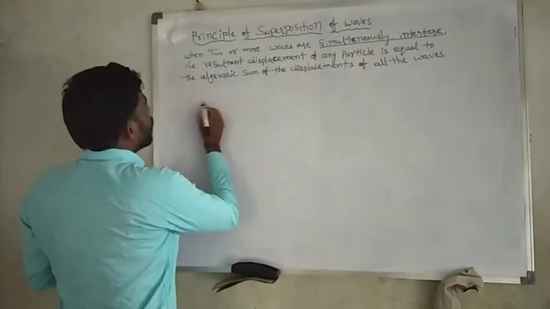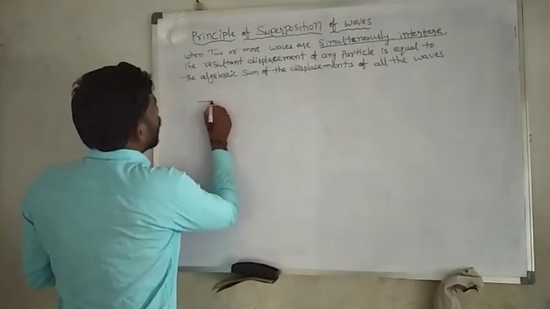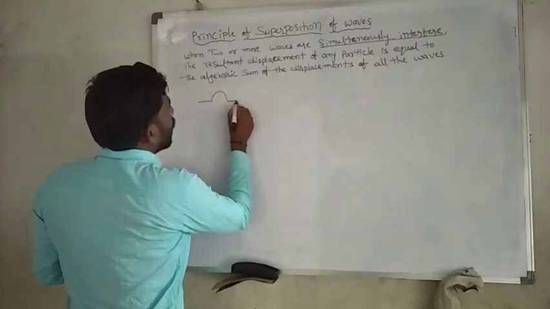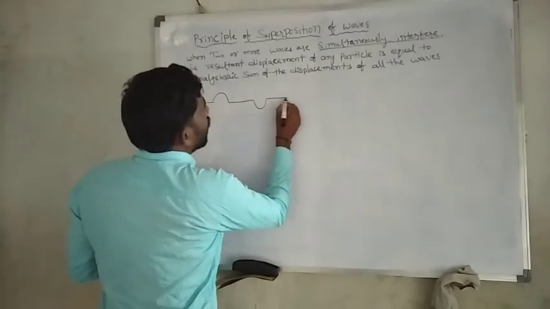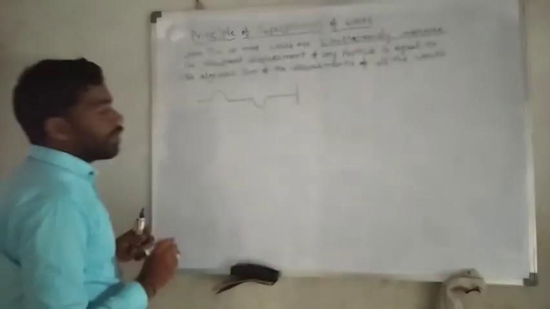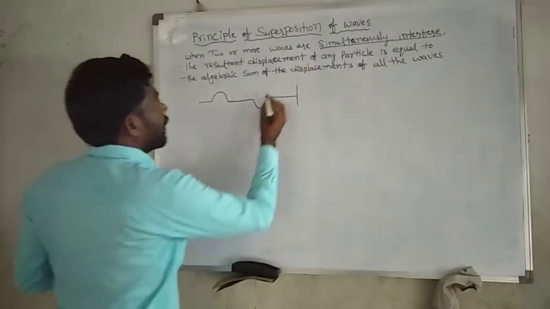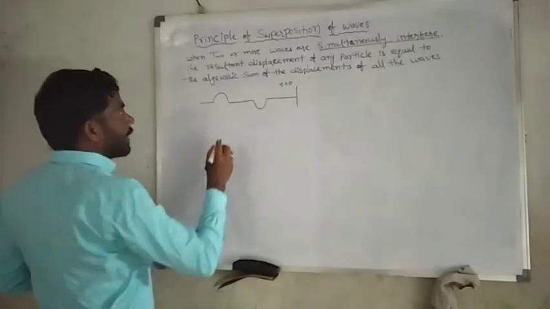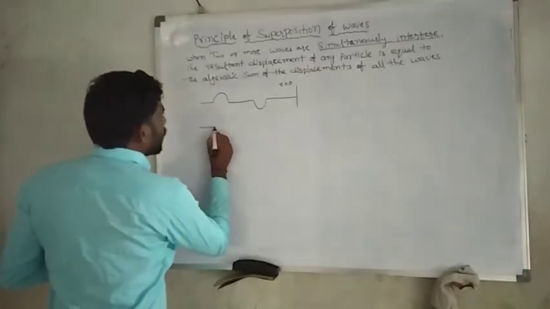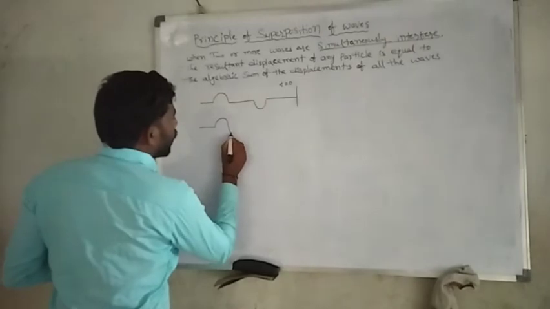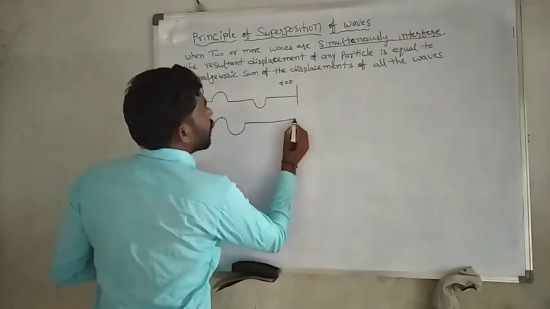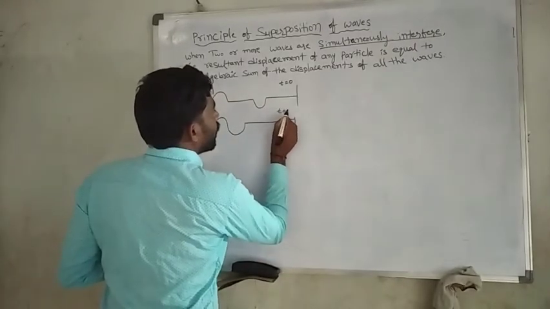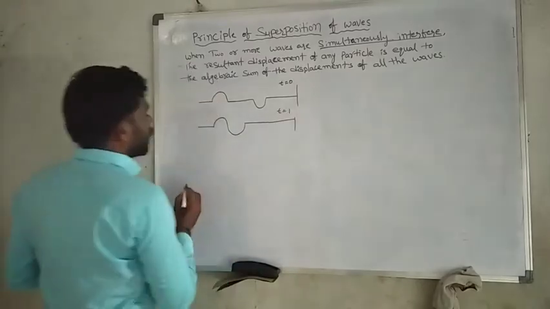For example, this one is the waveform at time equal to 0. Another one is the waveform at time equal to 1.